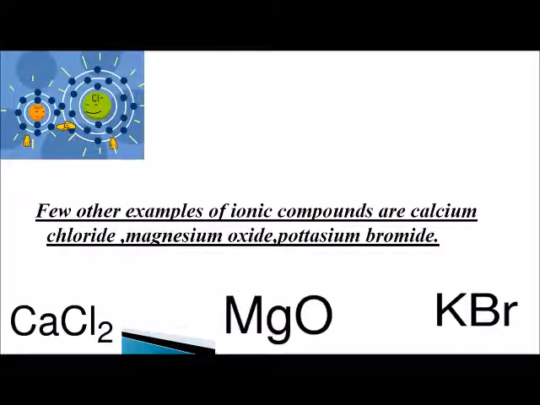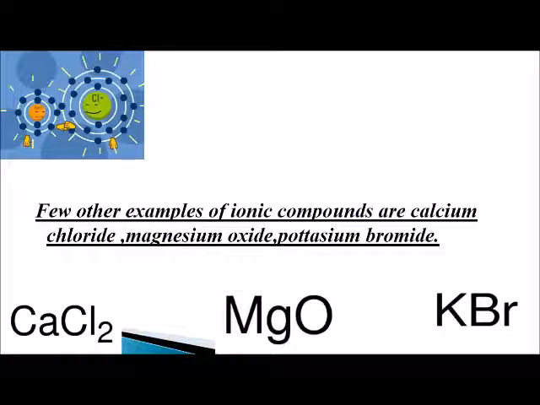A few other examples of ionic compounds are calcium chloride, magnesium oxide, and potassium bromide. And below these you can see that one is the metal and the other one is the non-metal. In calcium chloride, calcium is the metal and chloride is the non-metal. The non-metal gets one electron from the metal, and this is how new compounds are formed.